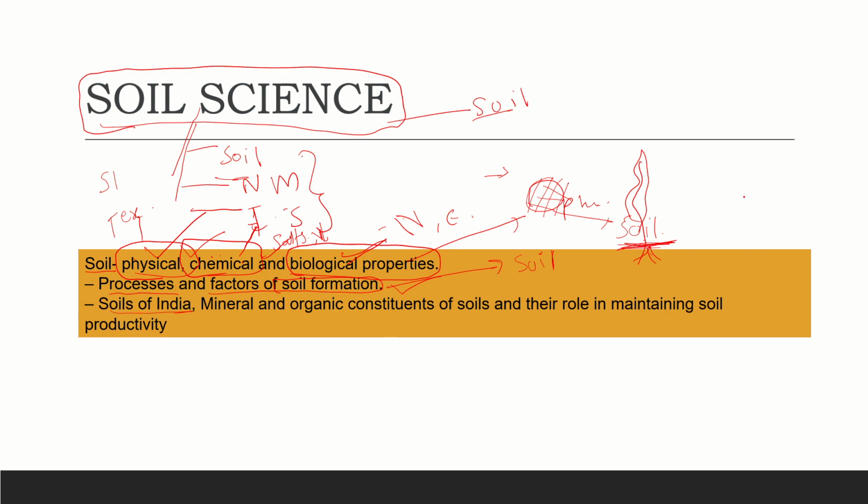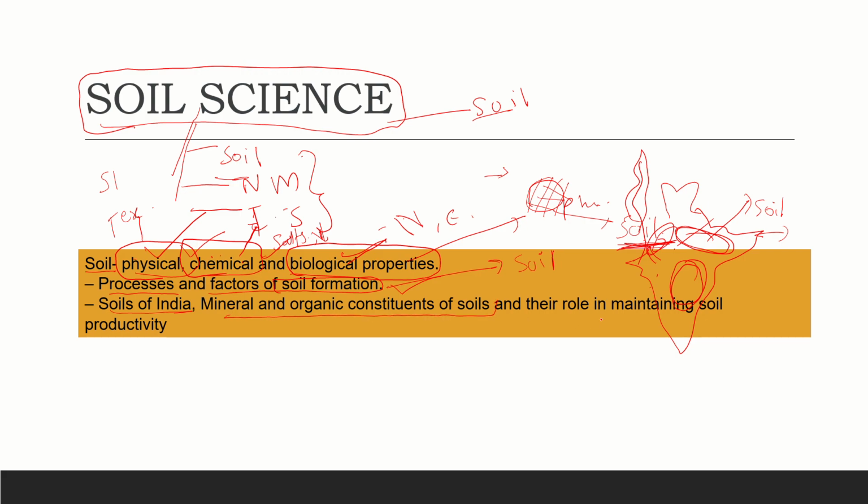And soils of India. If we take India, there are different types of soils we can observe. Here the red soil is very dominant. Here alluvial soil is very dominant. Here arid soil, and different areas have different soil types. Based on the soil types, farmers choose the crops which are suitable for that land location.